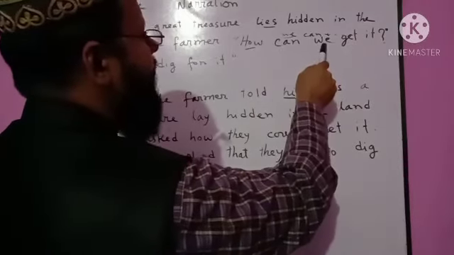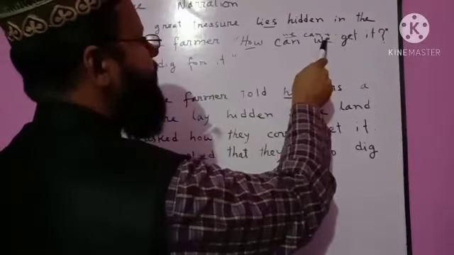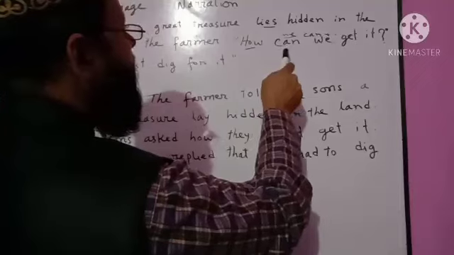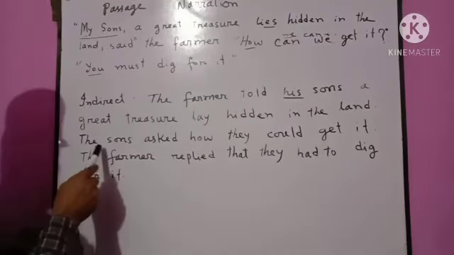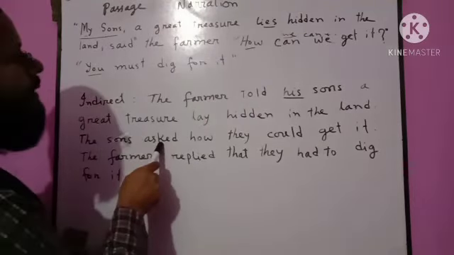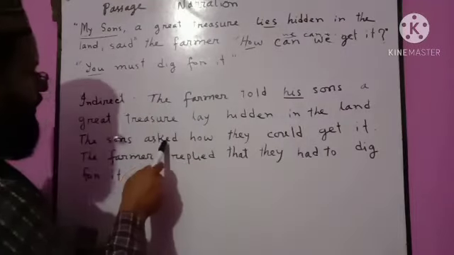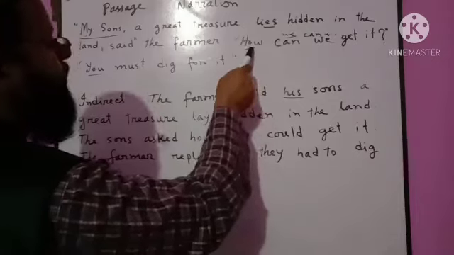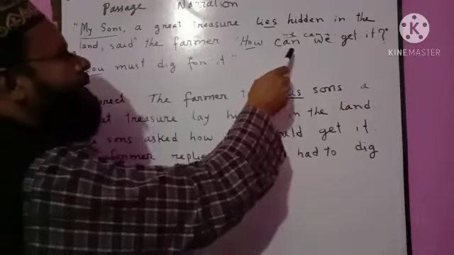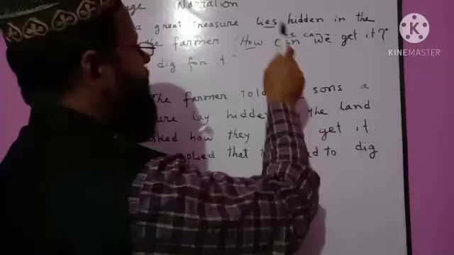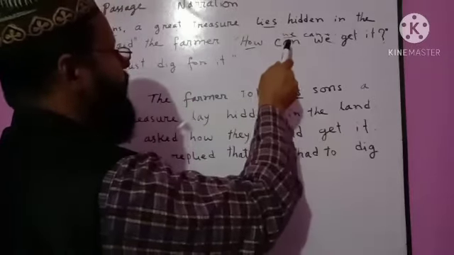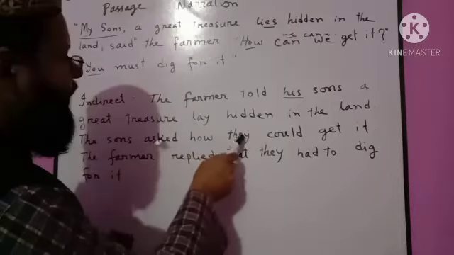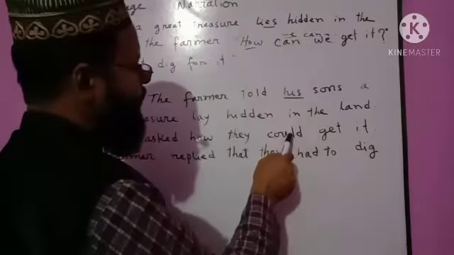We is plural number, so the sons are the speaker. We, first person, indicates the speaker. So the sons are the speaker. The reporting verb is asked because it is an interrogative sentence. We shall use asked. Then the conjunction how. The WH word will be the conjunction. Then after changing the sentence into assertive, we shall change the person. We will be changed according to the speaker. Speaker sons, they, and can will be could.